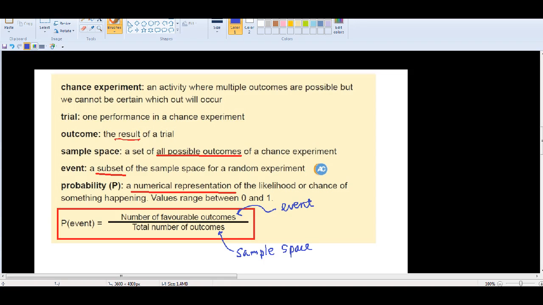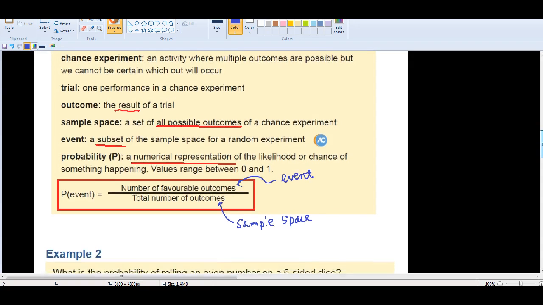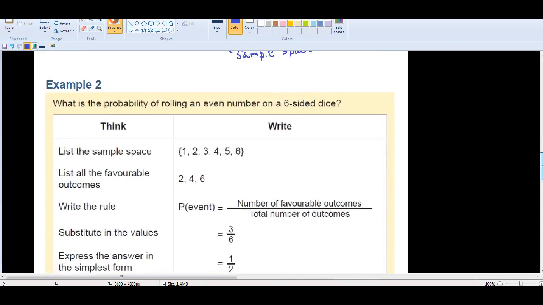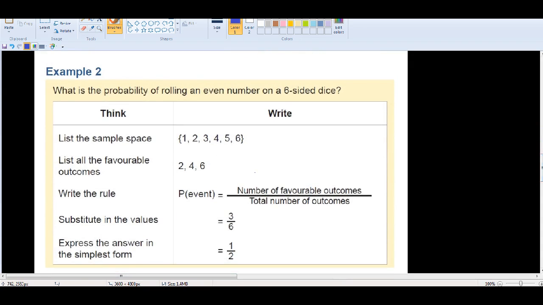Okay, so basically it's just about you consider the number of outcomes in the event divided by the number of outcomes in the sample space. All right. Okay, so let me give you one example. What is the probability of rolling an even number on a 6-sided die?